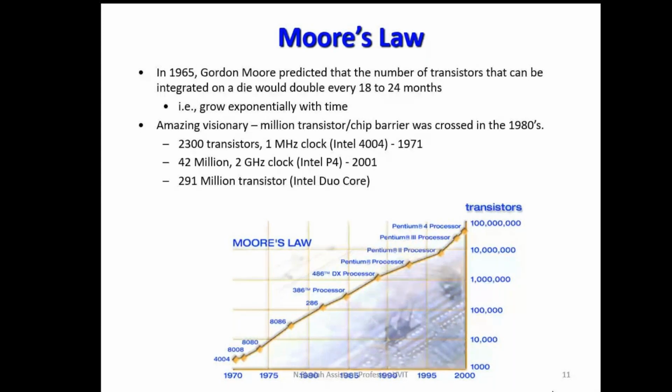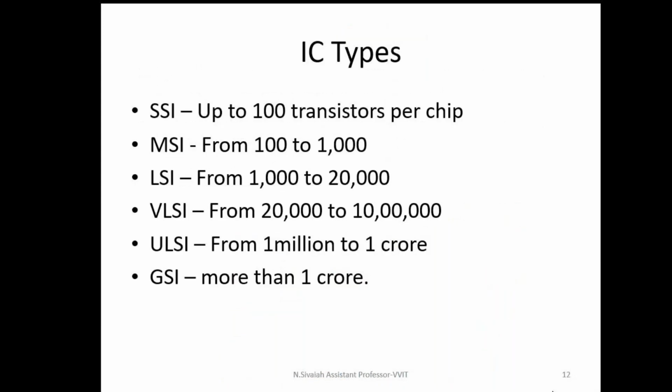Now, based on the number of transistors per chip, integrated circuits are classified into small scale integration, in which the number of transistors per chip is 10 to 100. The example of small scale integration is logic gates. For example, IC7404 is an example of a NOT gate.